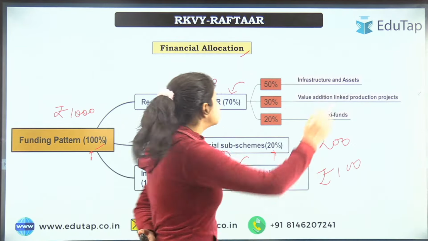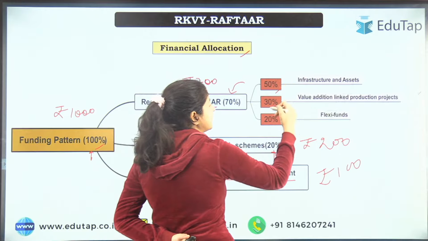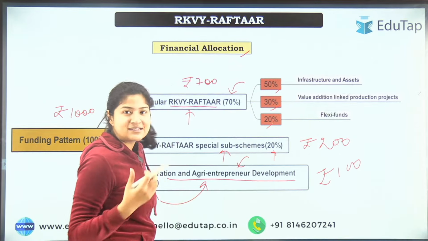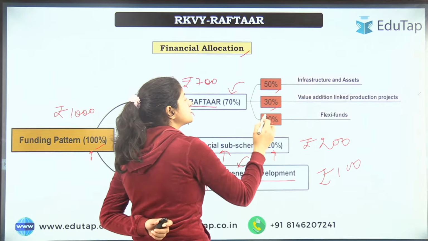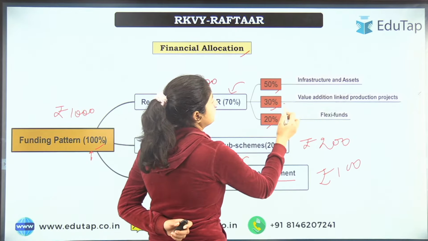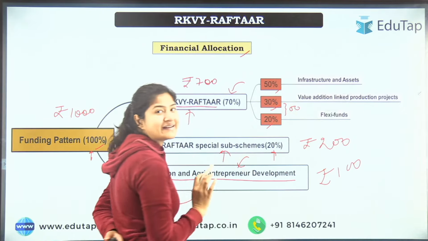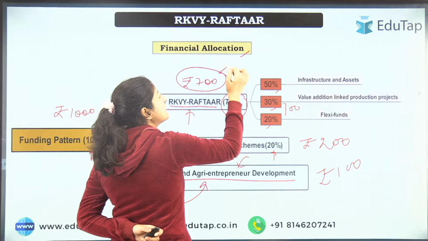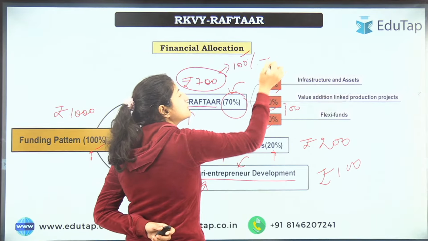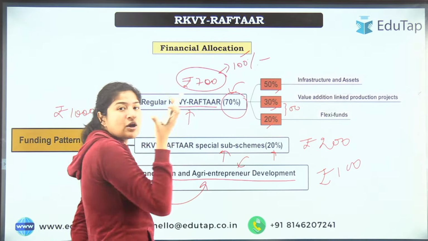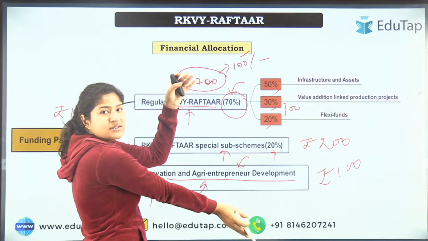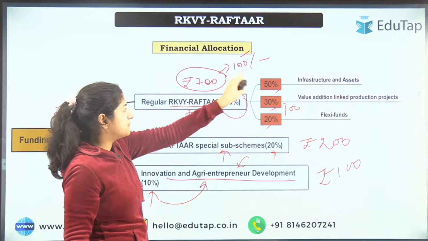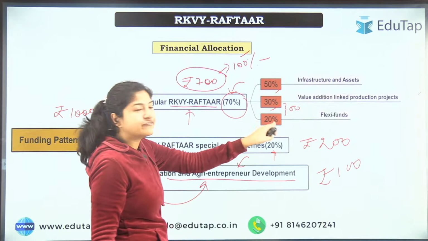Now see, this 70% will further be divided for various purposes. Here you are looking at 50%, 30, and 20, and 50 and 30 and 20 make 100, right? Why 100? Because this 700 in itself is 100% when we divide it further. The 700 is now the whole amount, and we have to forget about the rest, because this is now 700. So we have maintained this 700 as 100%, and from that we have divided into different parts.